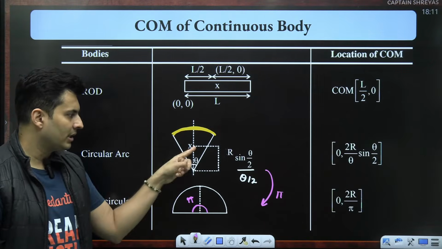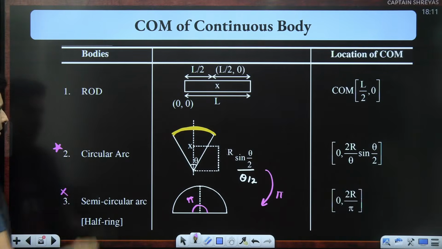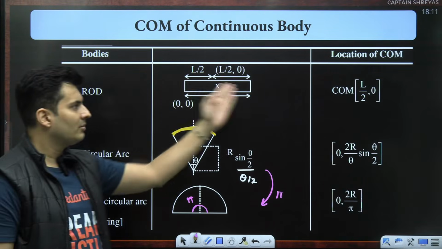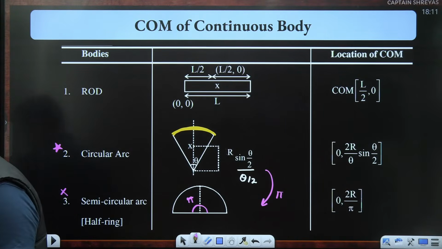So this is a special case formula. This is a more general formula, so it's always better to remember this as compared to this. Rod is very simple. Obviously, it will be at the center only, L by 2. It's a symmetric diagram.